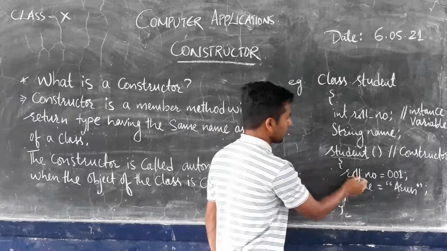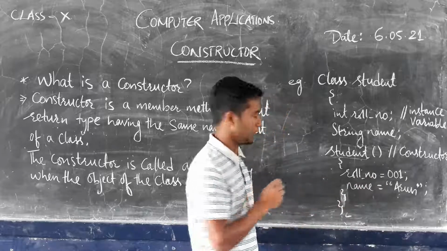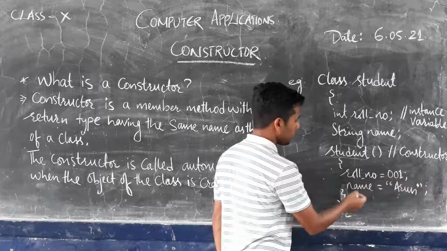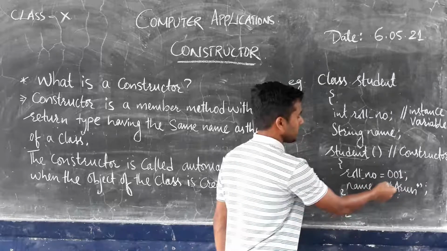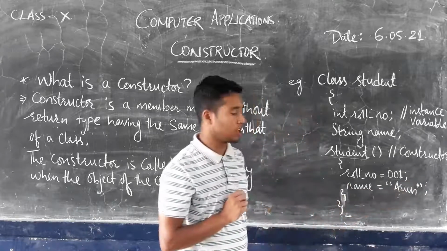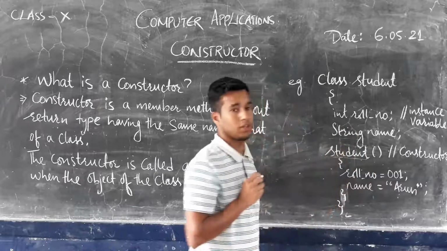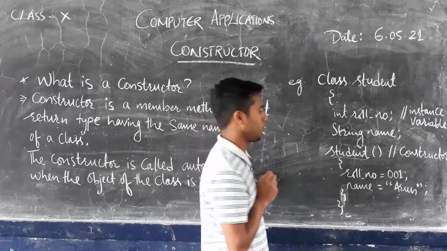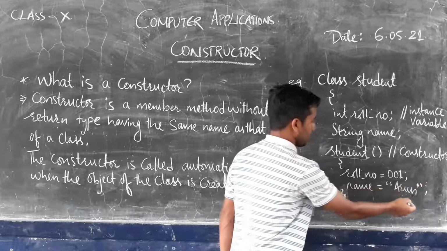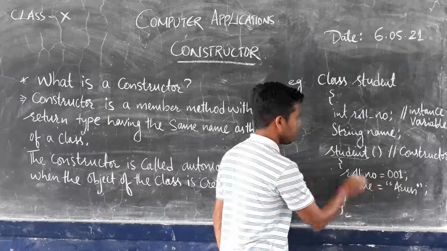Just below the constructor, the initialization of the values for the instance variables has been done: rollNumber equals 001; name equals "Arun" inside double inverted commas. Why have I inserted this value inside double inverted commas? Because this is a String data type, which is also called a reference data type. So these are the two initializations of values done for the variables roll number and name.